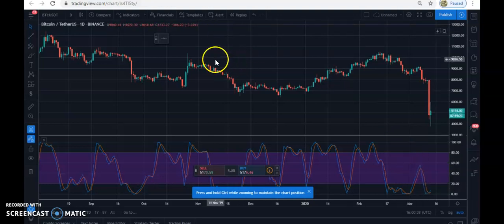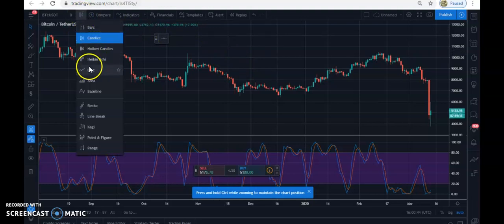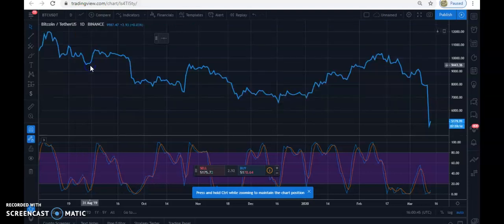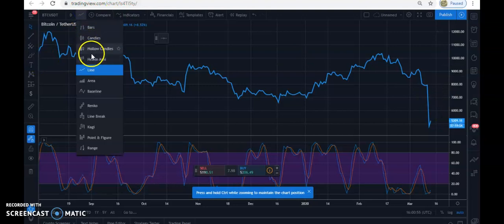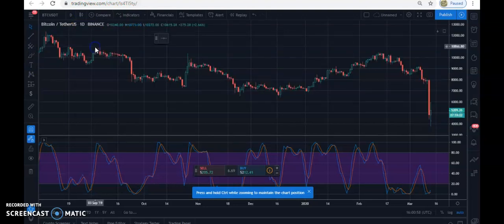Other than that, you can equally change this candlestick to a line. Instead of having a candlestick, you have a line. This long line is just a representation of the candlesticks we saw before. You can also change it to hollow candles. You can see these candles are different from the previous ones.